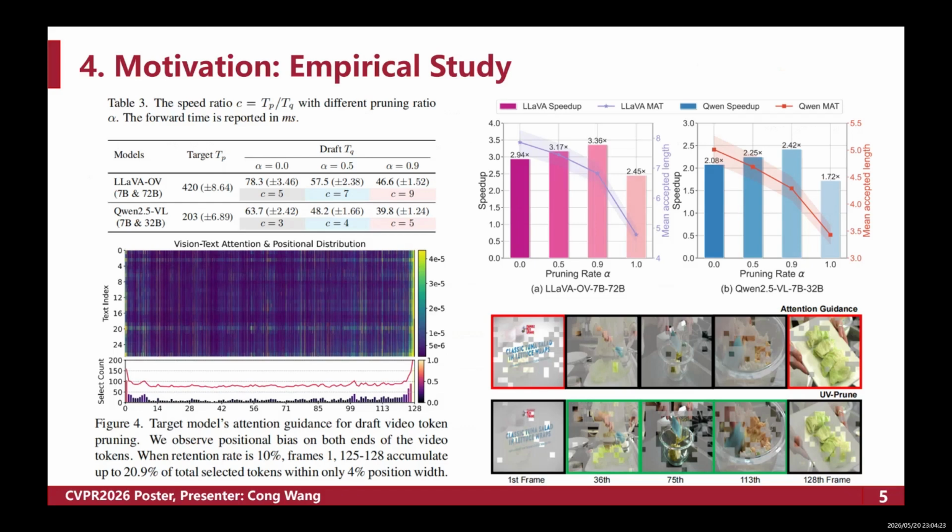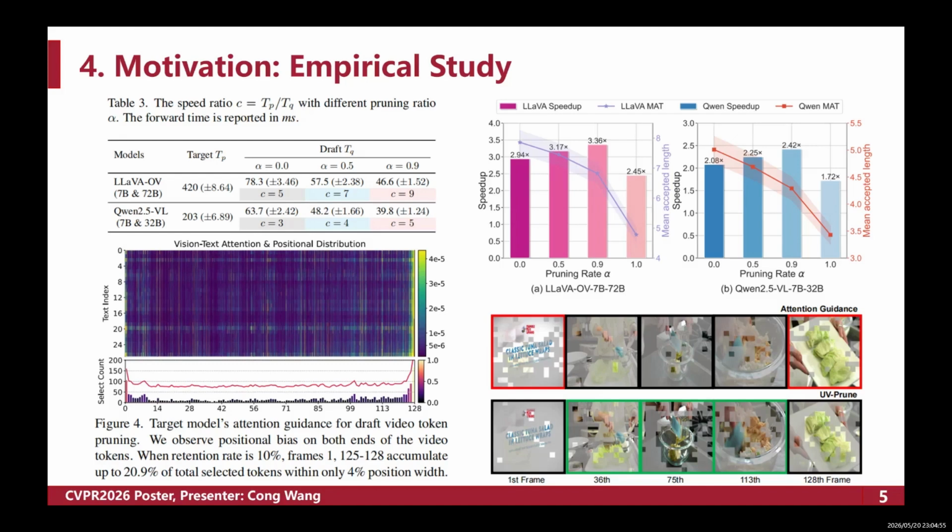We first measured the actual forward inference latency of two mainstream vision language model suites: the LLaVA-OneVision 7B and 72B pair, and the Qwen 2.5 VL 7B and 32B pair. In the original configuration, their inherent speed ratios are only 5 and 3 respectively.